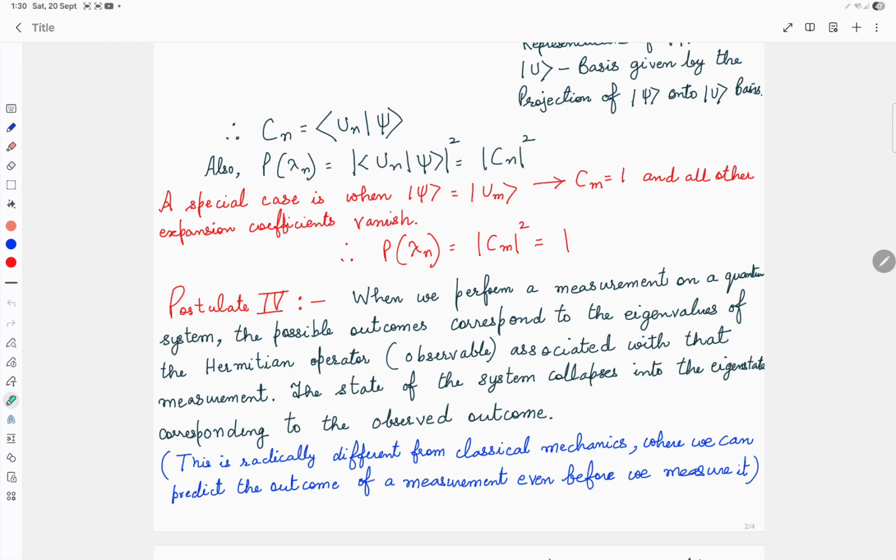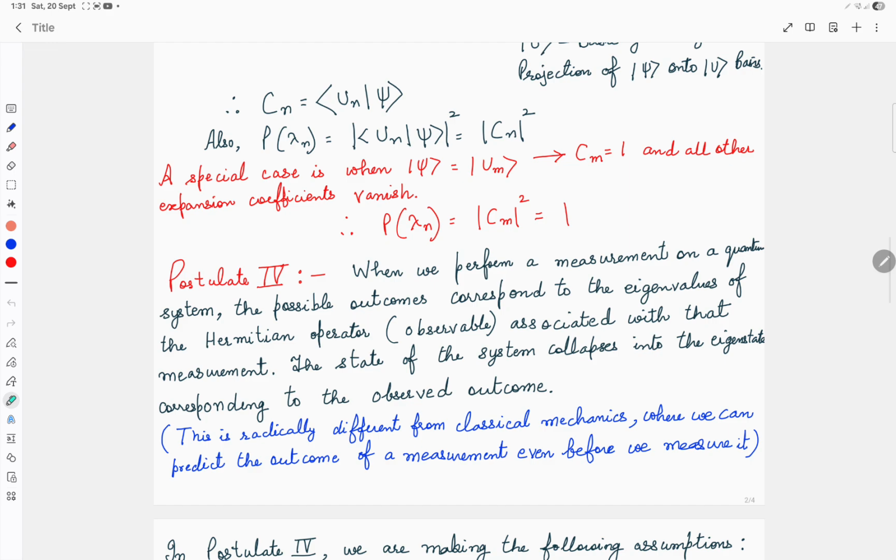So the observable whose characteristic we are trying to measure has to be Hermitian, because we have to get one of the eigenvalues as the outcome, and therefore we should get a real number. So it's a condition for the operator which we are trying to measure.